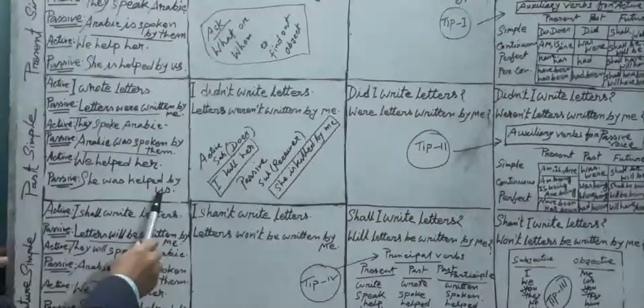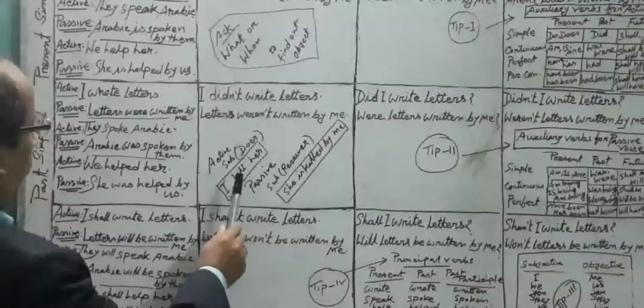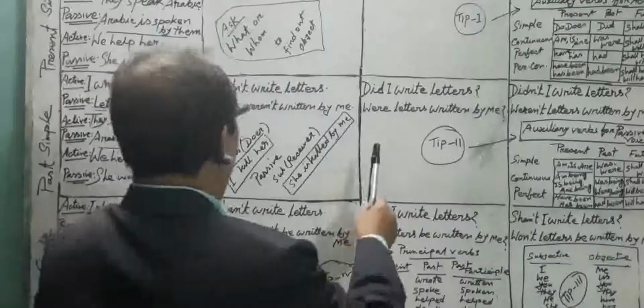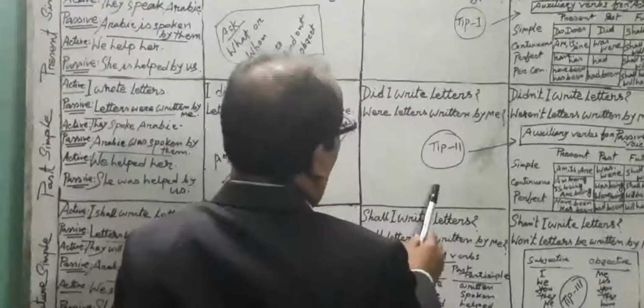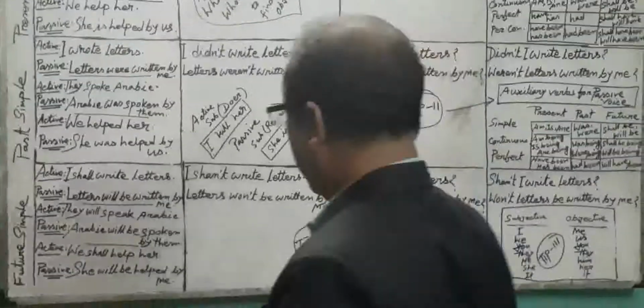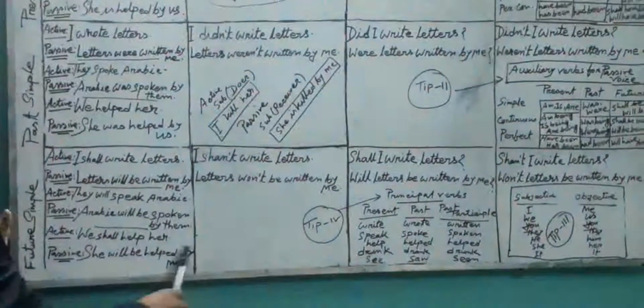We didn't help her. She wasn't helped by us. Did we help her? Was she helped by us? Didn't we help her? Wasn't she helped by us? For the future, we shall help her.